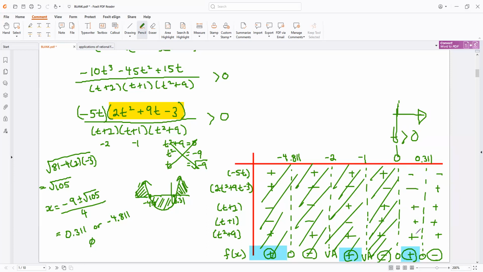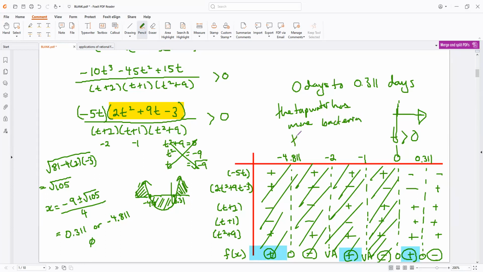Now, when is the bacteria number in the tap water greater? Well, that is when this function is greater than 0, which means from 0 days to 0.311 days, the tap water has more bacteria than pond water.